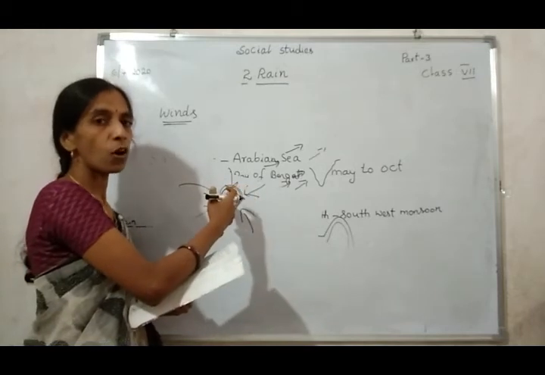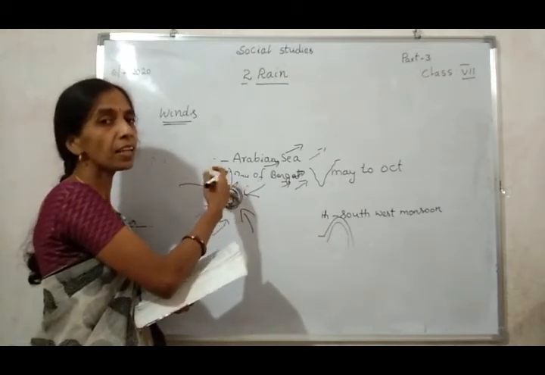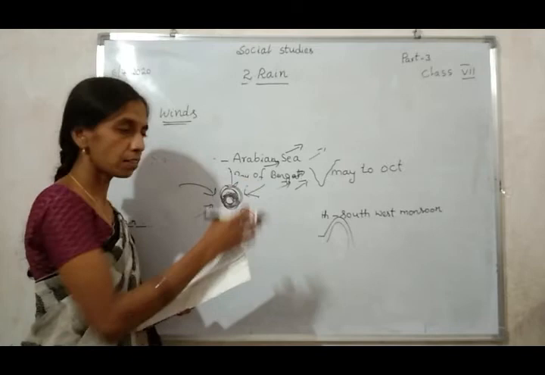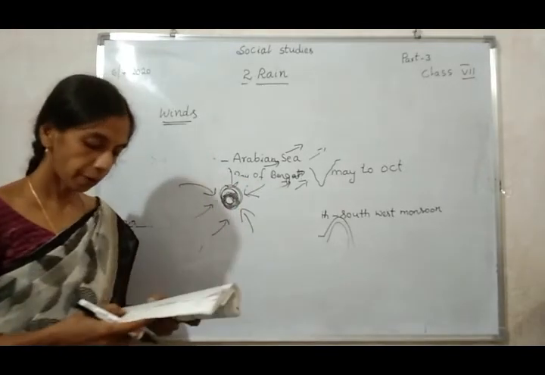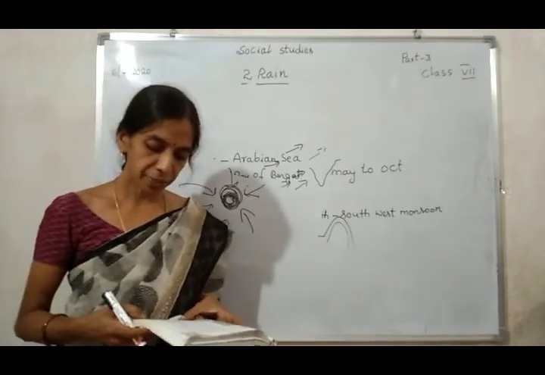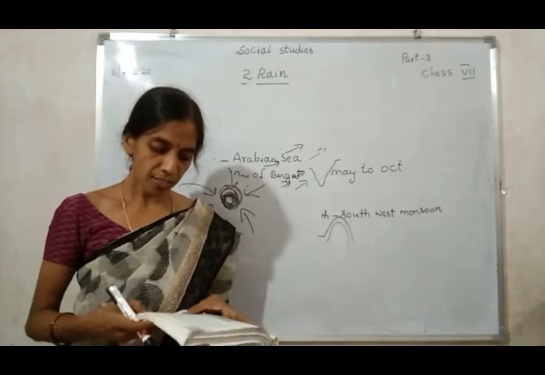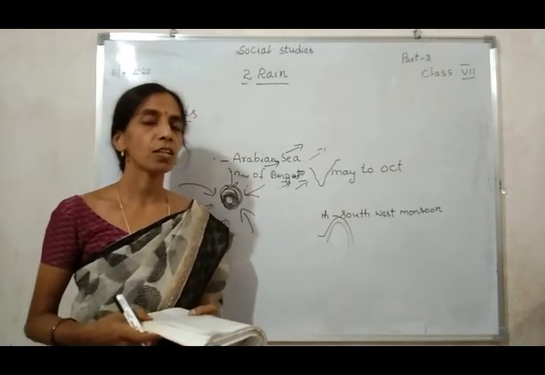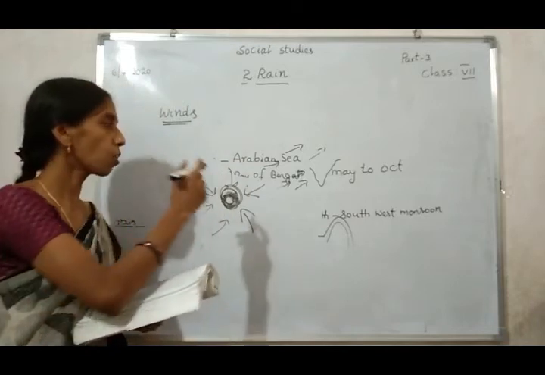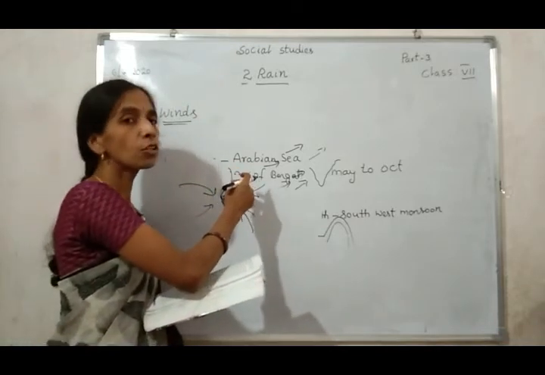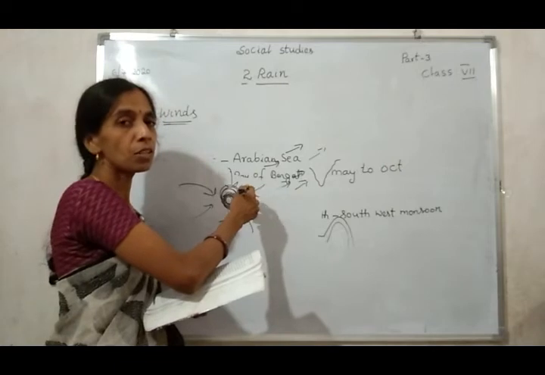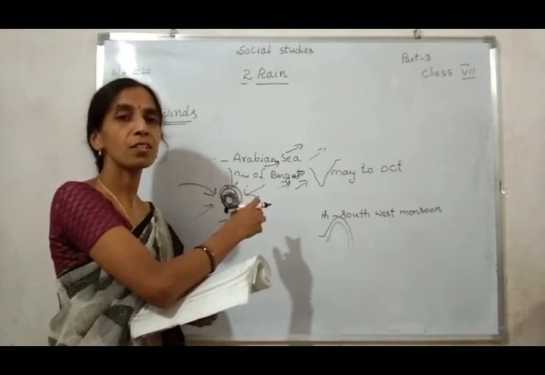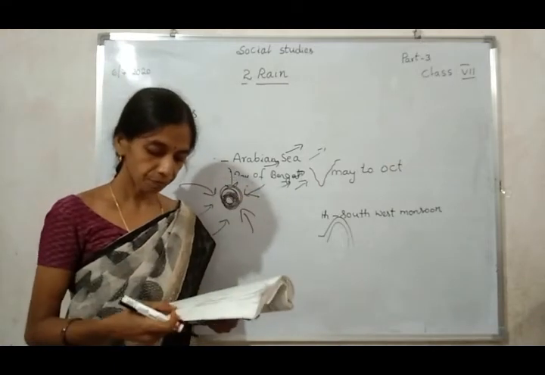Which period? The cyclonic period. While these bring rains to the coastal region, they also cause much destruction. In the cyclone period, some coastal areas face total destruction, and people face a lot of problems.